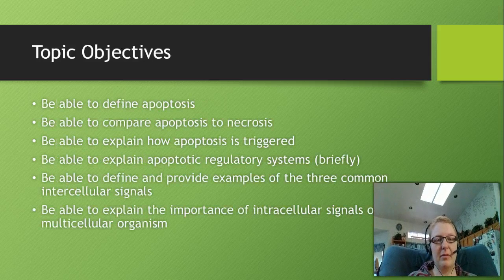As always, here's our topic objectives. These are the ones I expect you to have under control before our next exam. So please let me know if you have any questions about these.